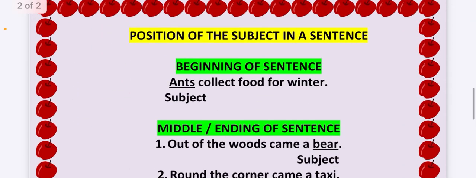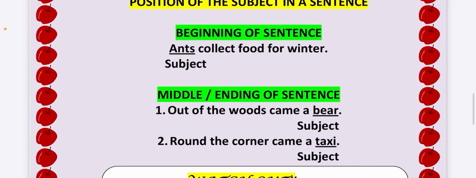Now students, one important thing, subject can be anywhere in a sentence. It can be in the beginning also, it can be in the middle also, it can be in the ending also. For example, ants collect food for winter. Who collects? I'm talking about ant. So ant is the subject. So it is in the beginning of a sentence.